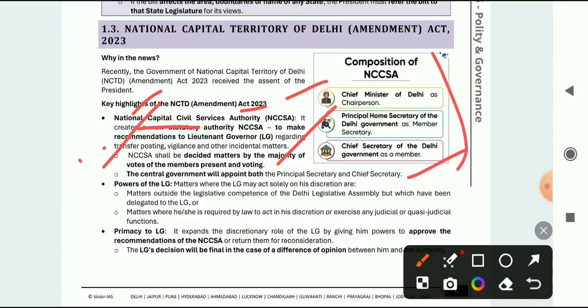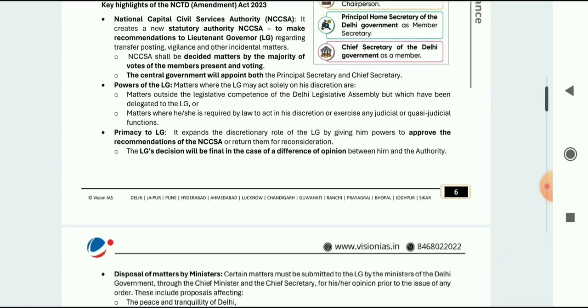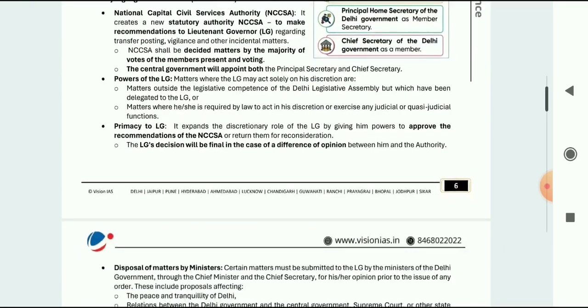In the exam the composition may come. Here the Chief Minister of Delhi is the chairperson, the Principal Home Secretary of Delhi government is the member secretary, and the Chief Secretary of Delhi government is a member of this authority. And the Lieutenant Governor is present there. He only gives the recommendation regarding posting, vigilance, and other incidental matters. So this is not so important according to my view. You can have a look at this.